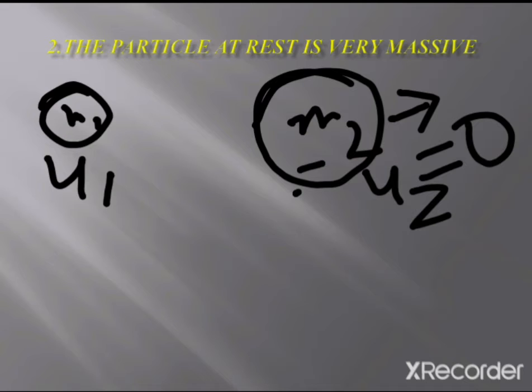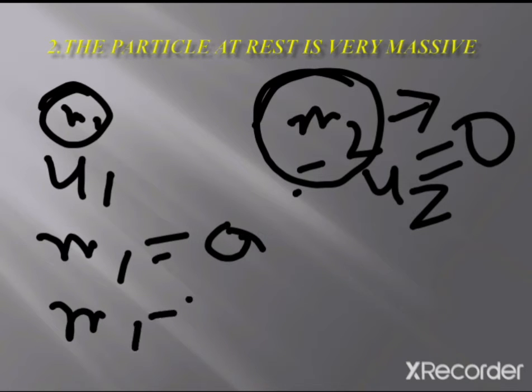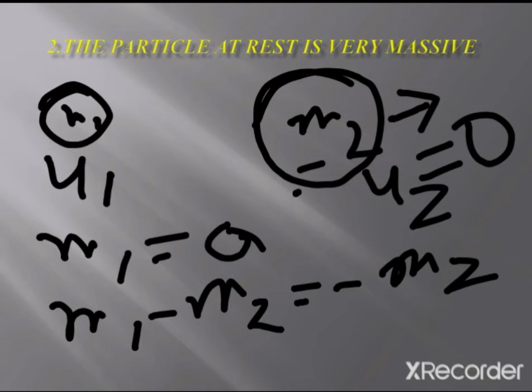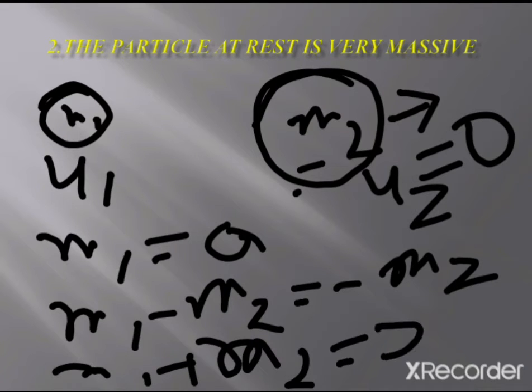As u2 is equal to 0 and m2 is very massive, compared to m2 we can take m1 equal to 0. Therefore we have m1 minus m2 equal to minus m2, and m1 plus m2 equal to m2. Okay, this will be the condition if one mass is massive and initially at rest.